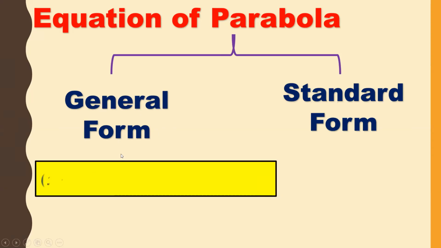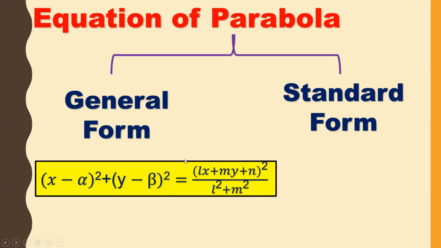Let us see what the general form is. This is the general form of the equation of the parabola. Let us see how to derive this in the next slide.